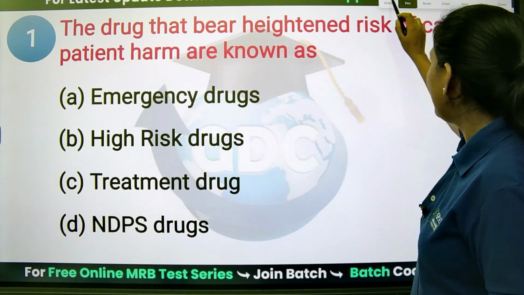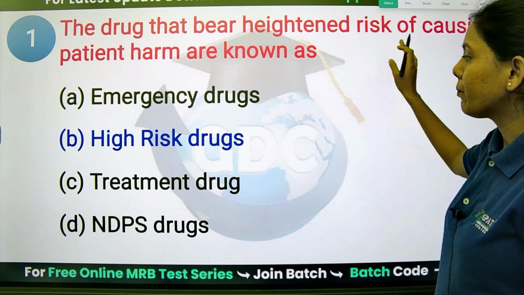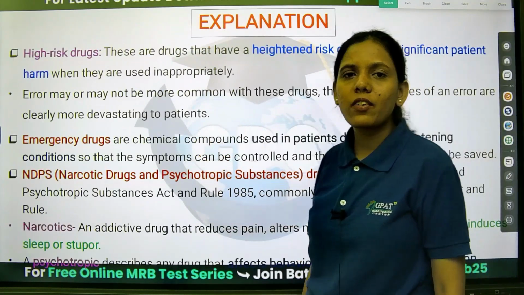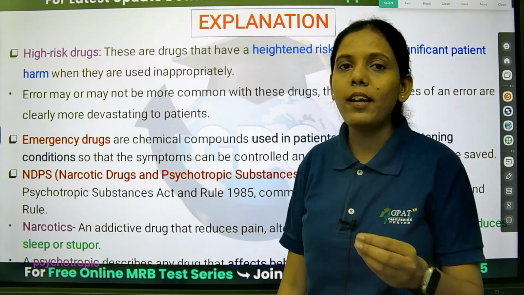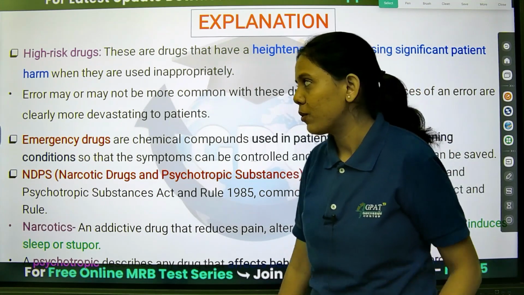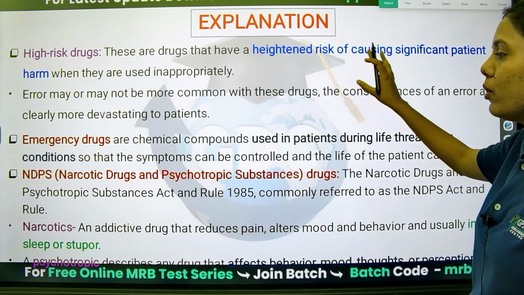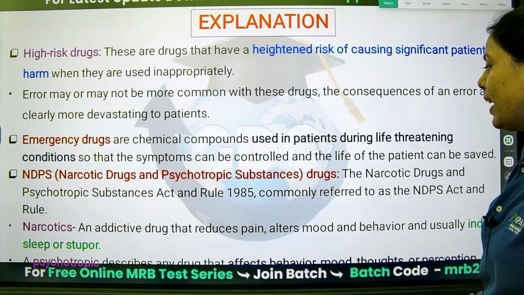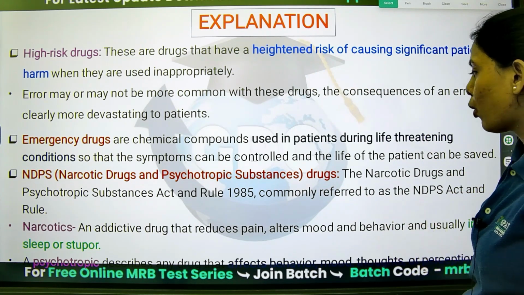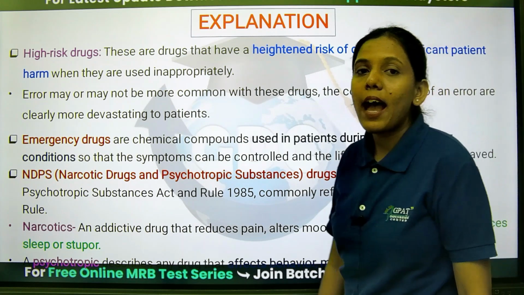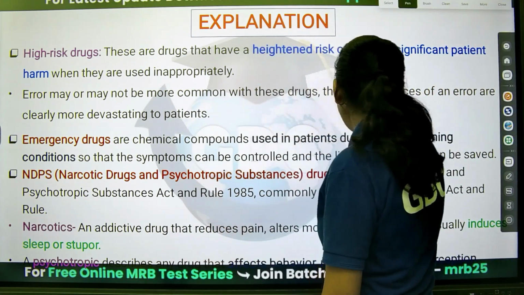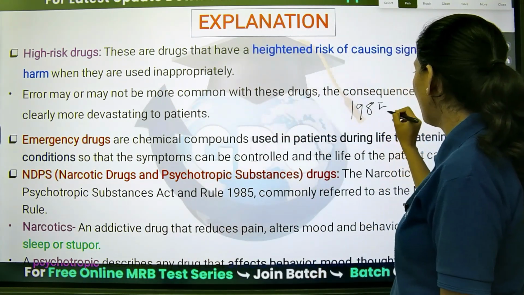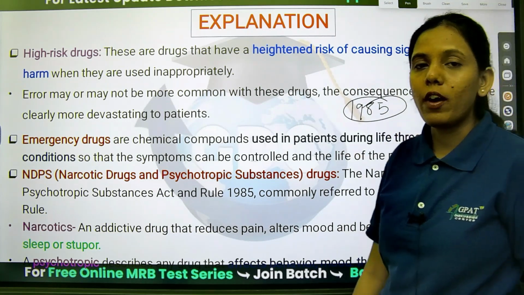Let's see the explanation for this one. So option B, that is high risk drugs. The name itself suggests that it can cause harm to the patients. Then we have narcotic drugs and psychotropic substances. We know that the act came in the year 1985, so 1985 is the year for NDPS.